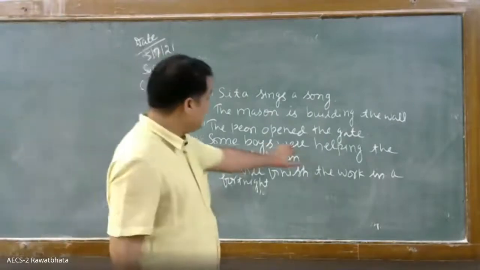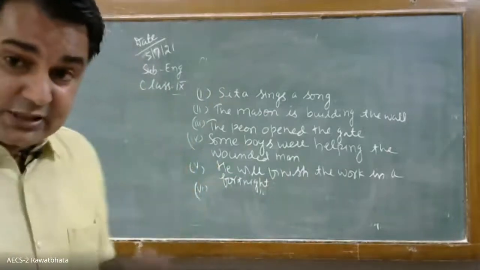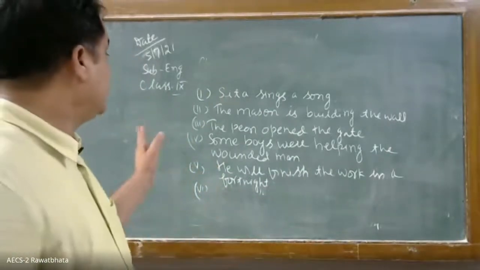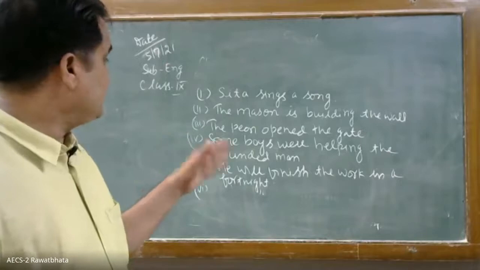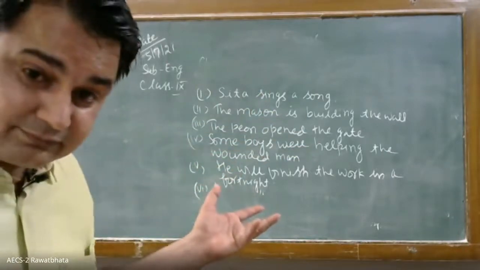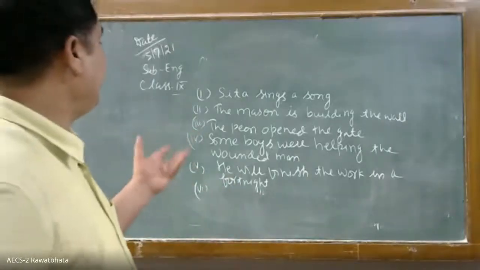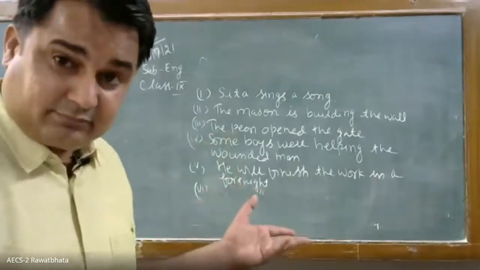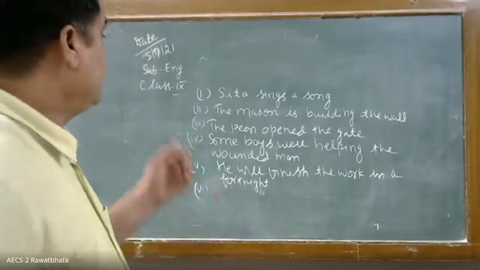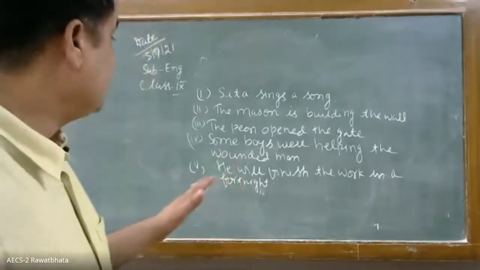The boys were helping the wounded man. It is of past continuous. Some boys were helping the wounded man. So the wounded man, what will come? The wounded man was being helped by some boys.